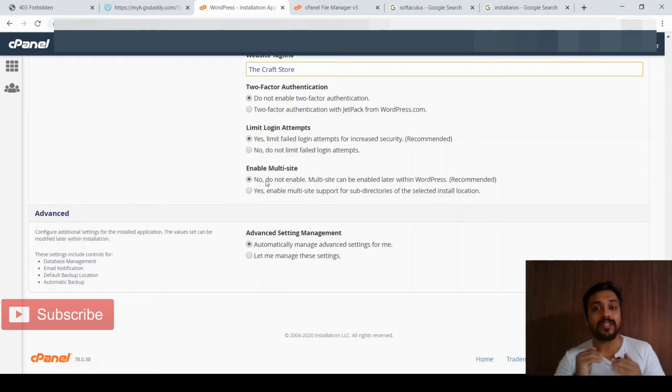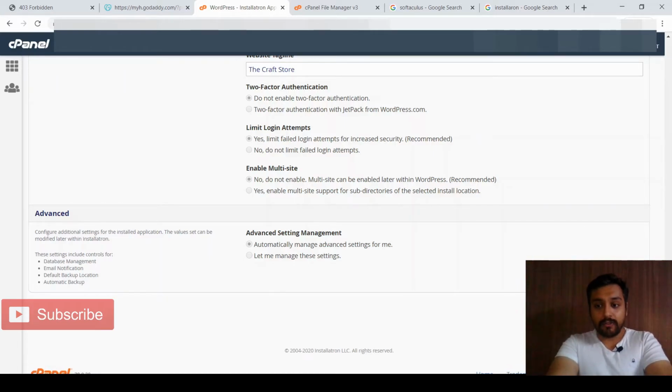Multisite is basically when you want the same WordPress software to access two different websites. Like, you also want to add a blog under the same domain name, for example blog.kartikevarma.com. So you don't need to install another WordPress software onto another subdomain. From a single dashboard you can access both of them. I'll be using no because I don't want to build any blog right now, and just click install.